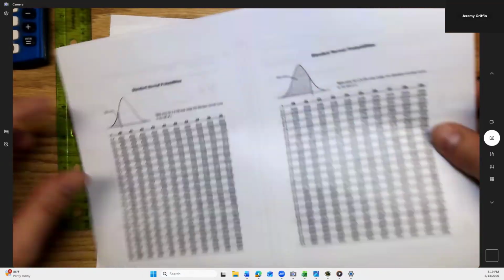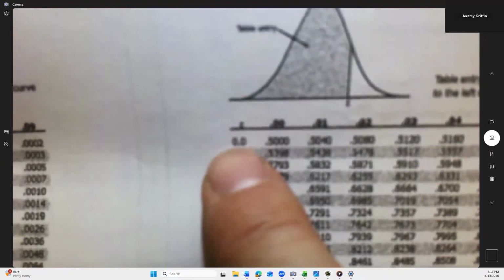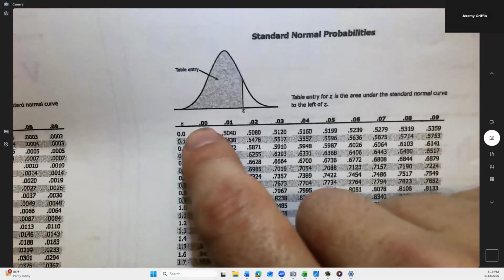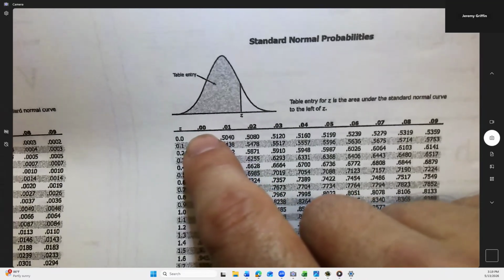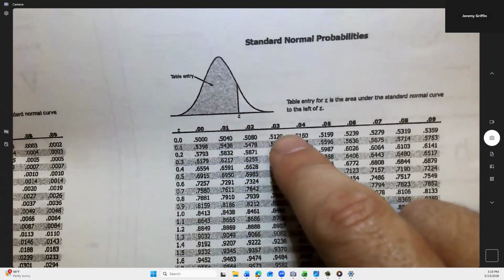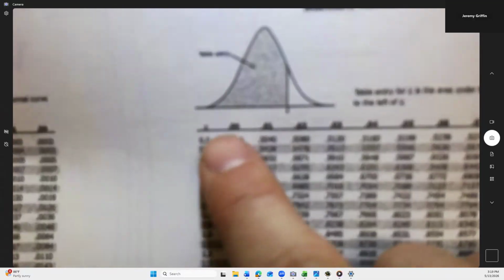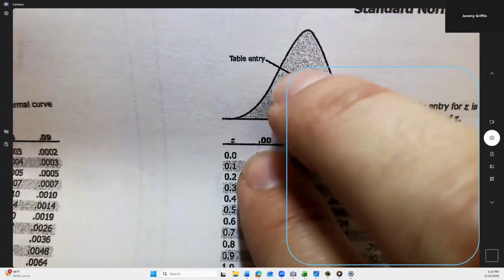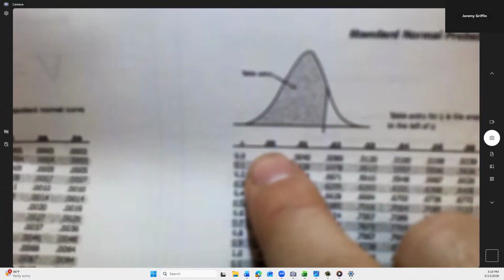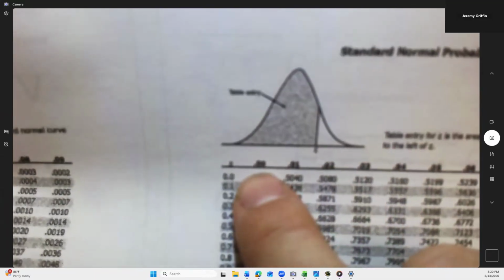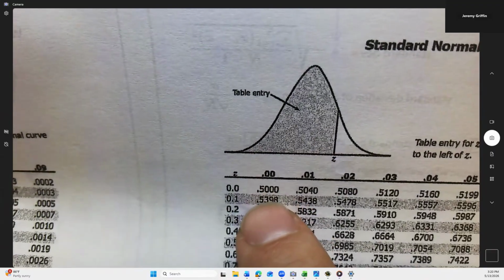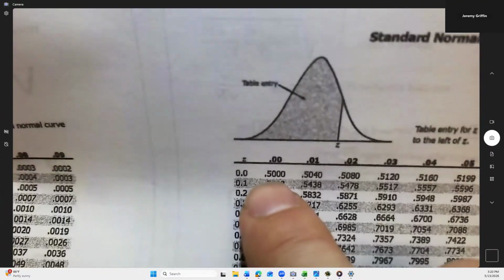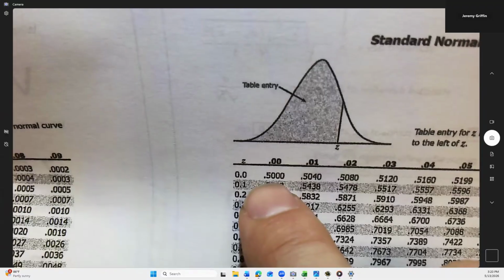Let's take a look at the z table here. Go to here. Here's a z-score of 0.0. And if you go across, sorry, it's not focusing super well, but you have this in front of you anyway, right? If you go across this column, you can get more granular. It's 0.00, 0.01, 0.02. So let's go to just 0.00, and my finger is covering up a value. But you guys just told me what value that should be, and it represents how much is shaded up to this particular z value. What value should I be covering up with my finger? 50%. Look at that. As a decimal, that would be 0.50, of course. You guys just told me why that would be. Didn't you just tell me that? Yeah.